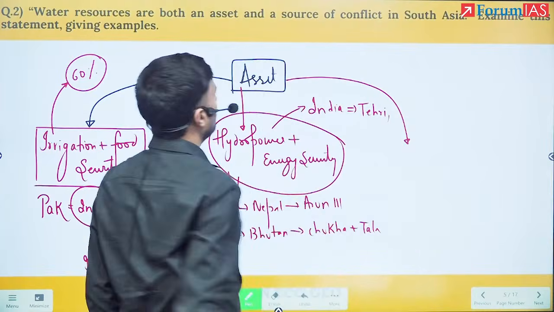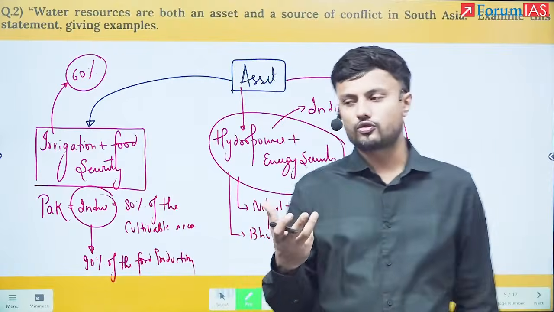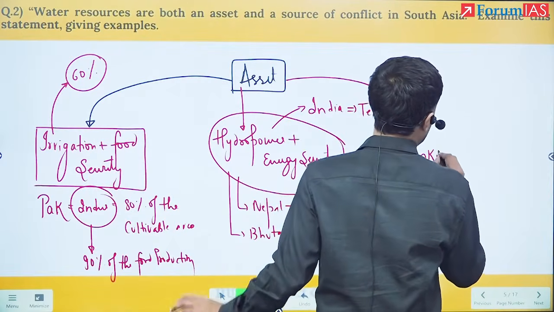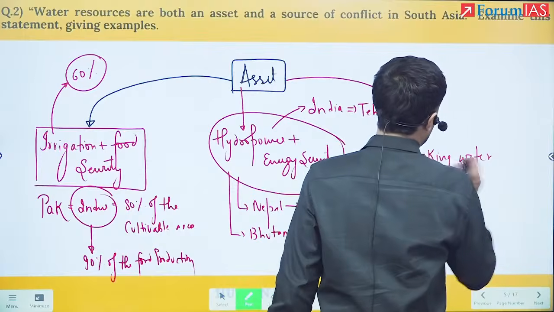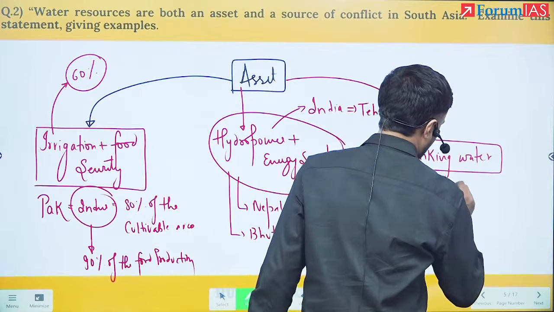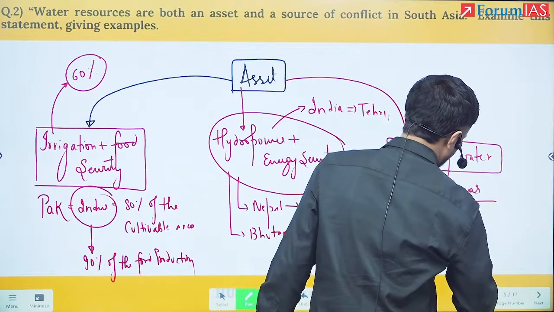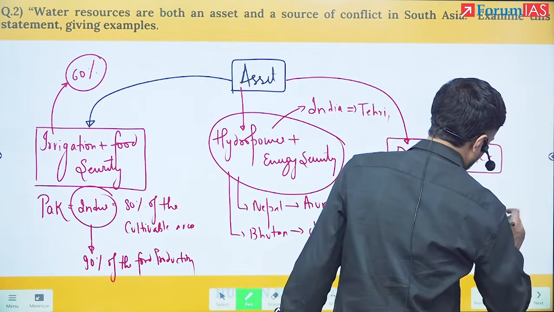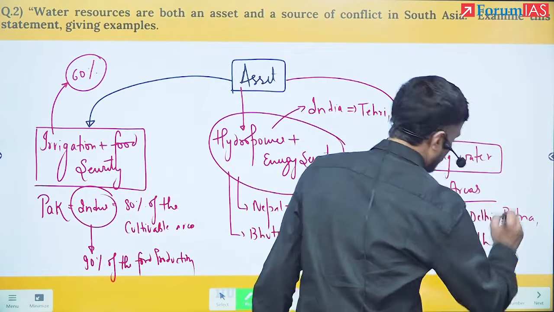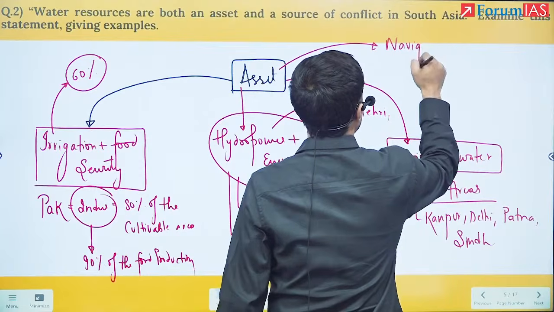Third, what we can say here is water resources are both an asset. How is water resources going to be an asset? Next is drinking water. So when I say drinking water, it means that because of this, numerous urban areas have flourished. I can give examples from India: Kanpur, Delhi, Patna. From Pakistan, you can give one example, which is Sindh. Next, I can talk about here is navigation and connectivity.